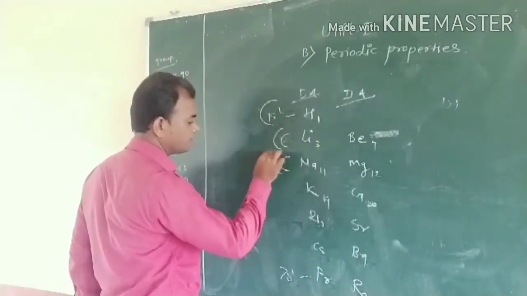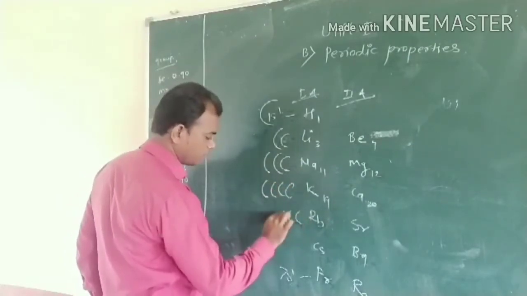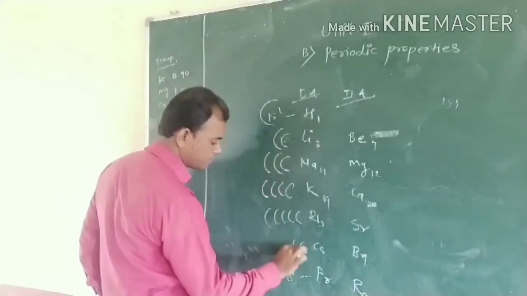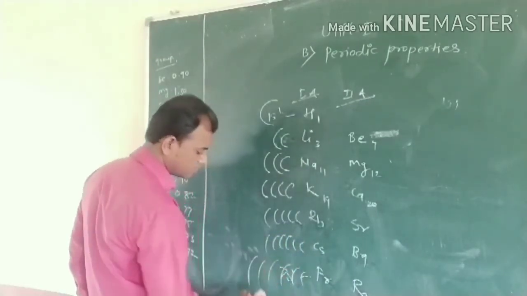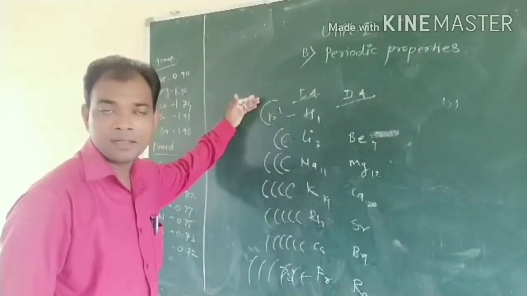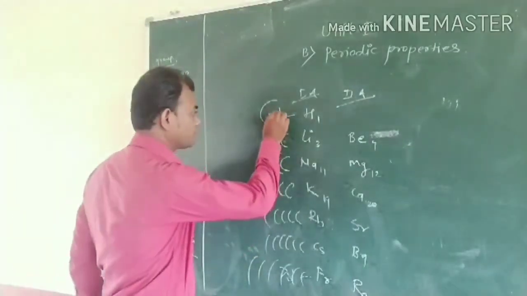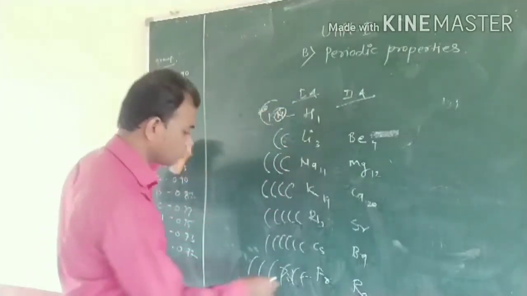In sodium it is 3, then potassium, rubidium, cesium, then francium. In that way we see that the distance between the nucleus and the outermost electron goes on increasing.